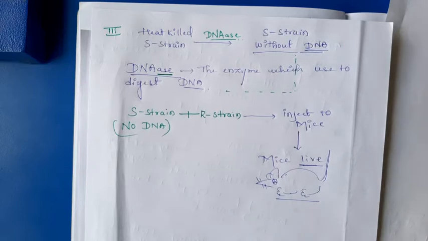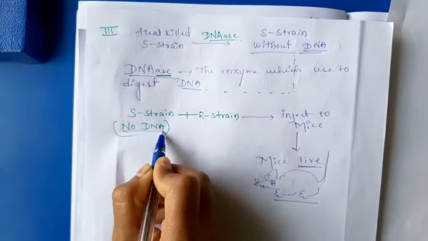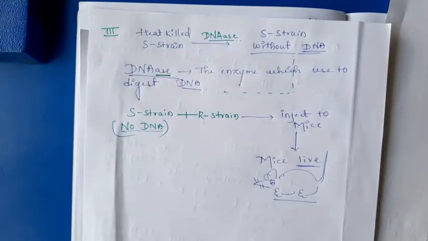We can say that when the S-strain is mixed with R-strain, that S-strain is completely absent of DNA. Here simply I wrote S-strain with no DNA, because it was treated with the DNase.